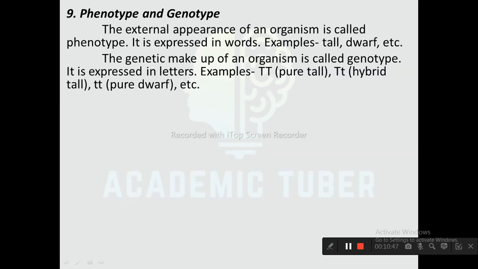Next one is phenotype and genotype. The external appearance of an organism is called phenotype. It is expressed in words, example, tall, dwarf, etc. Whereas the genetic makeup of an organism is called genotype. It is expressed in letters, example, capital T capital T for pure tall, capital T small t for hybrid tall, small t small t for pure dwarf.